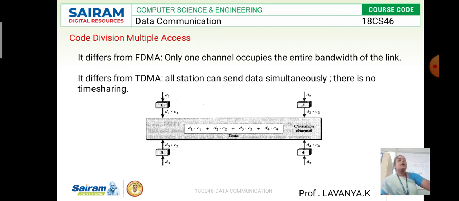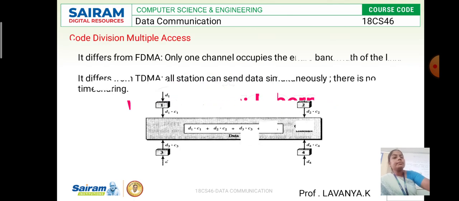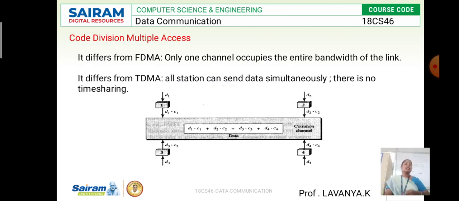And here one more thing in code division multiplexing. Whenever each station code is multiplied with itself, the result will be 4. And whenever each station code is multiplied with another station's code, the result will be 0. That is, each station code is multiplied with all the remaining stations.